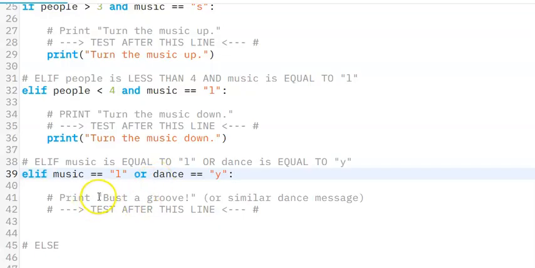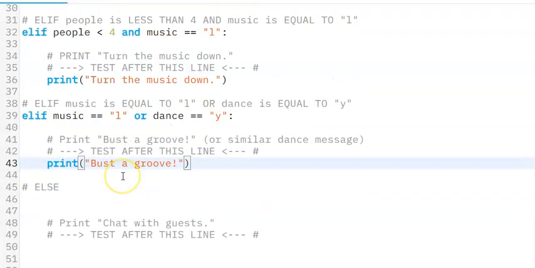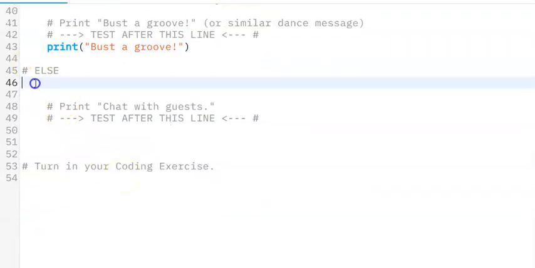So this has a print statement that says bust a groove, or if you want to come up with a similar message, you can. So on line 43, I'm going to go print, and I'm going to just say bust a groove, and then close that out. We make sure we test after this line. And then we have an else statement, and we'll just go to line 46 and type in else, colon. Remember, else never gets a conditional. And then we're going to just copy this chat with guests.